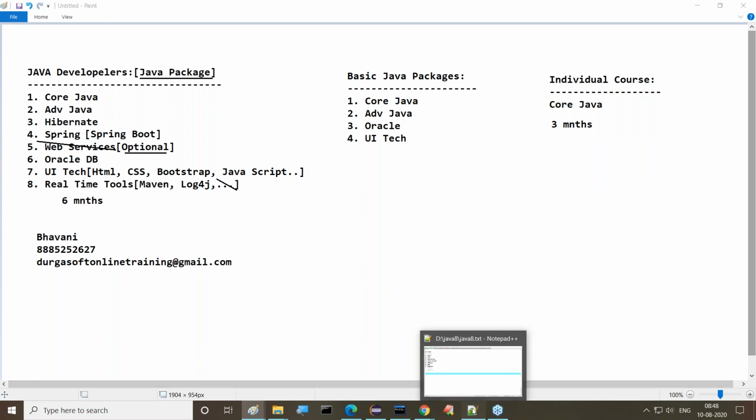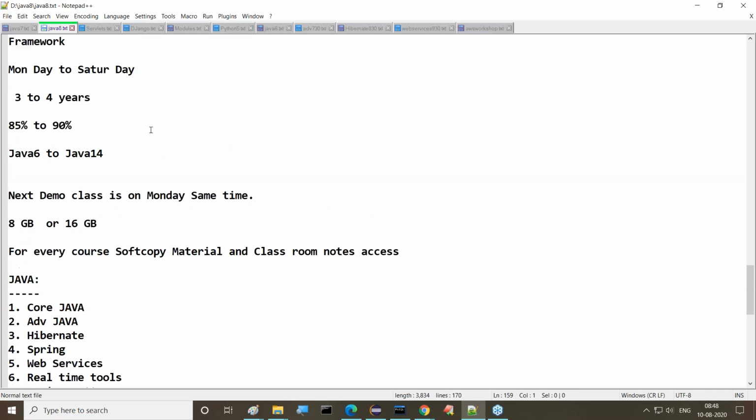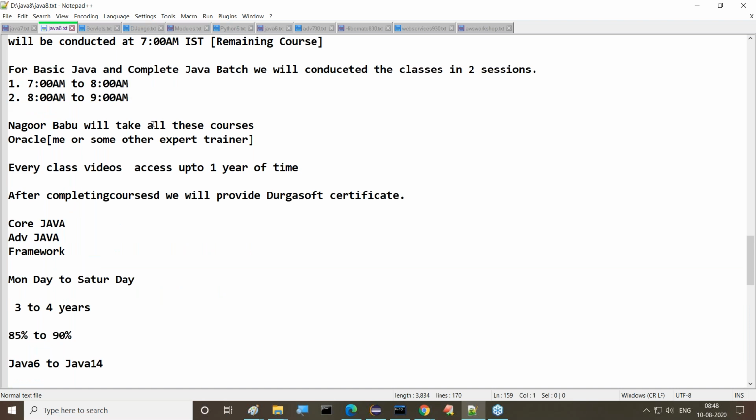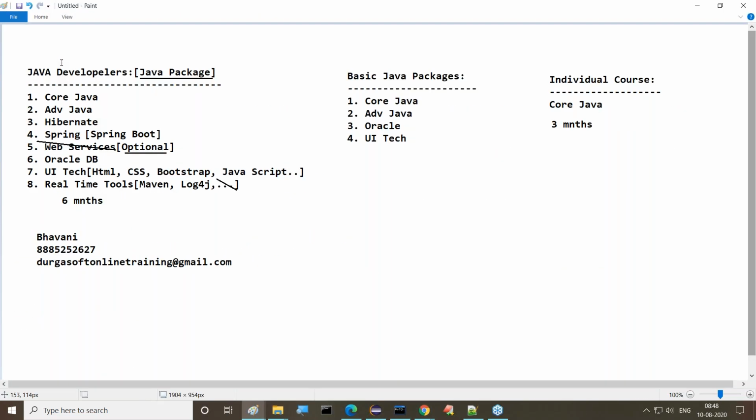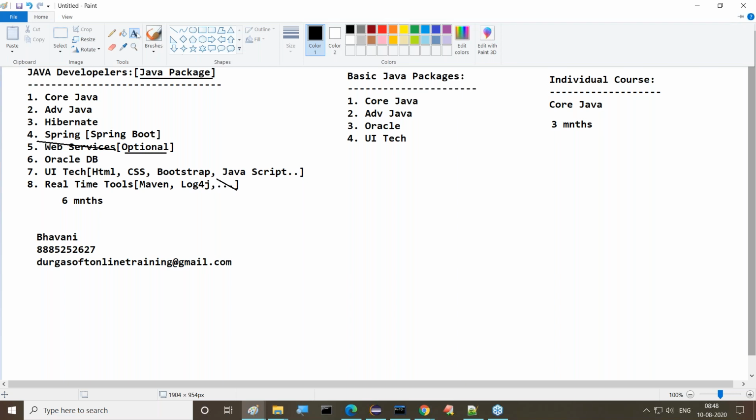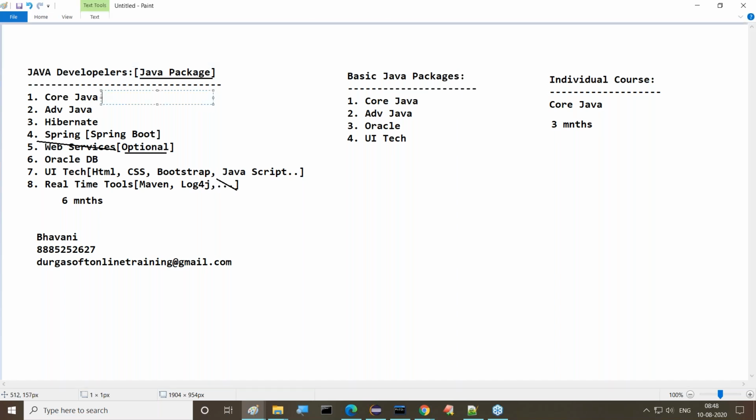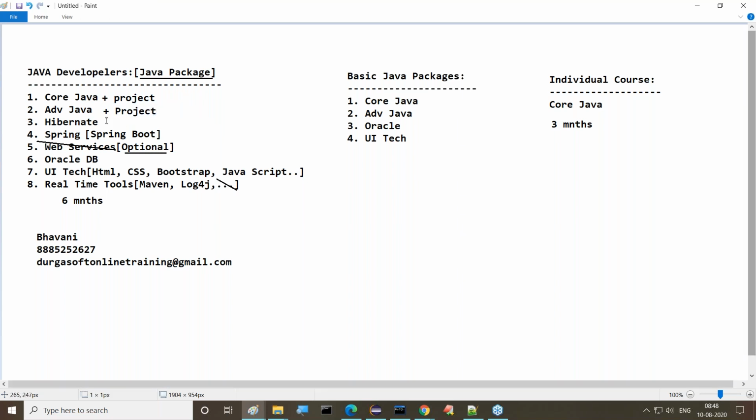Listen carefully. I already gave this structure in the last class, but once again I want to give clarity. One more point I forgot to specify: projects. Our main strength is that for each and every course we are planning to provide one project. For core Java, we are going to prepare a small project for our practice purpose. It's not for keeping in our resume. Just to have an application kind of picture of what you learn, we'll go for a separate project.